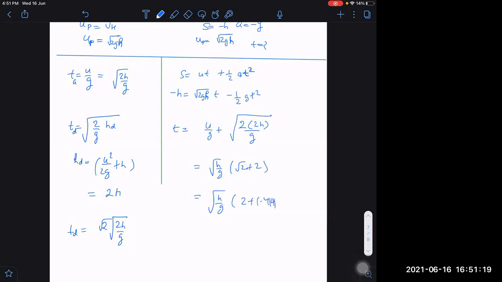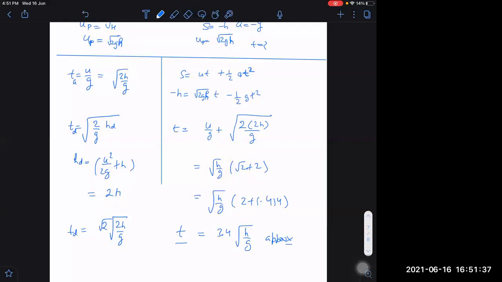Answer given is actually 3.4, but it is approximately 3.4. Approximately, sir. So 3.4 is the right answer.